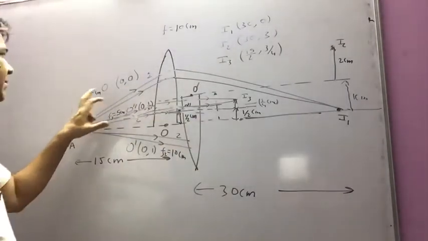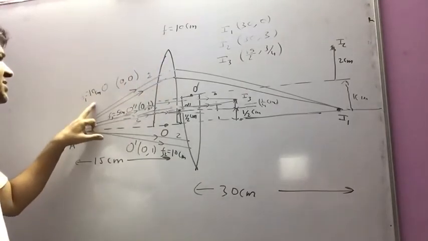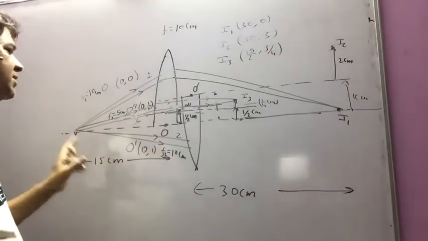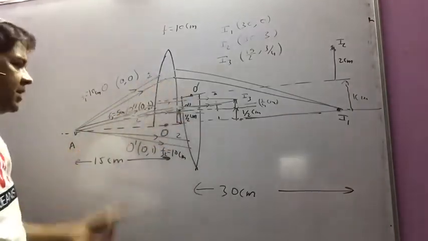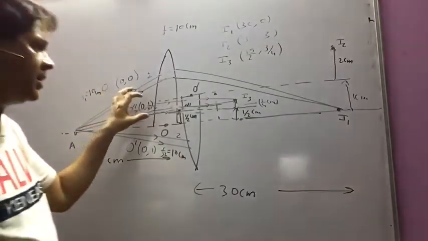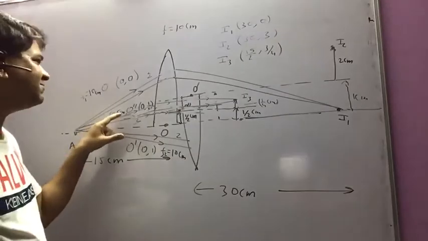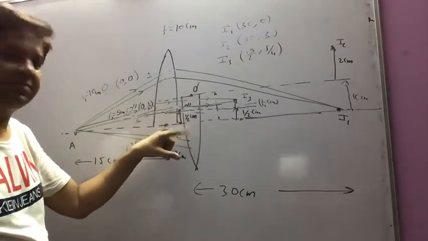And I am naming it here. For the first upper lens, the focal length is 10 centimeter and the optical center is 0, 0. For the lower lens, the focal length is 10 centimeter and the optical center is 0, 1 because it has moved up. And for the refraction by both the lenses, the focal length is 5 centimeter. It has become half. 1 by f equal to 1 by f1 plus 1 by f2.